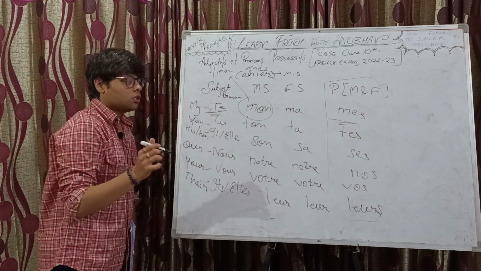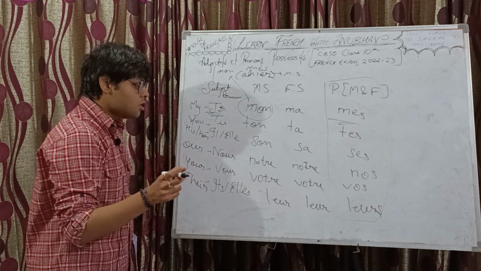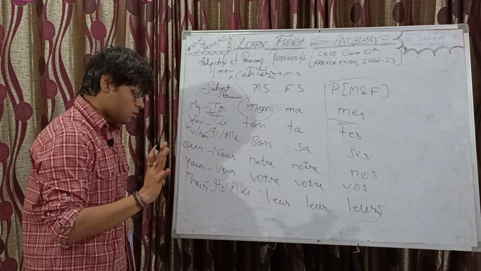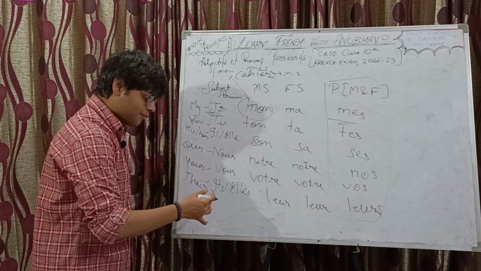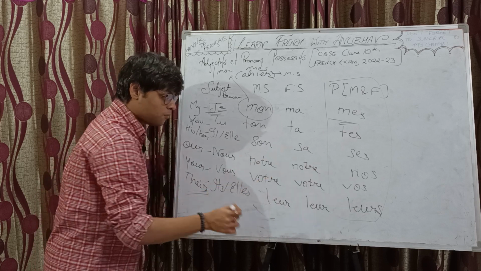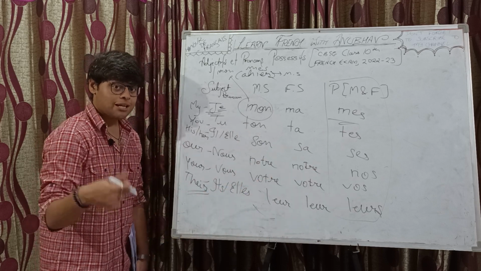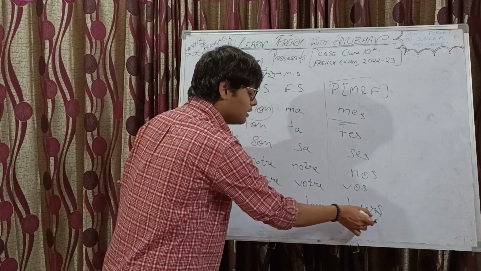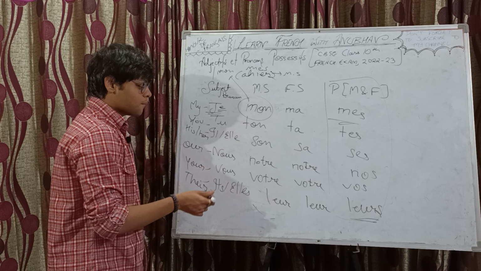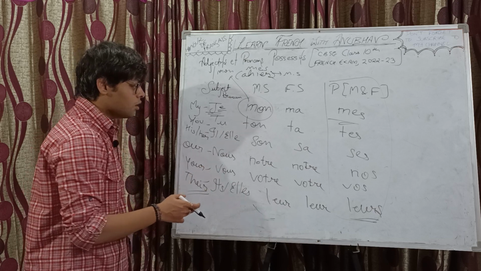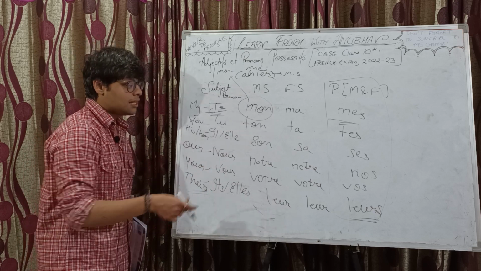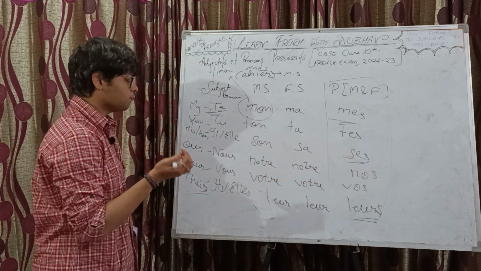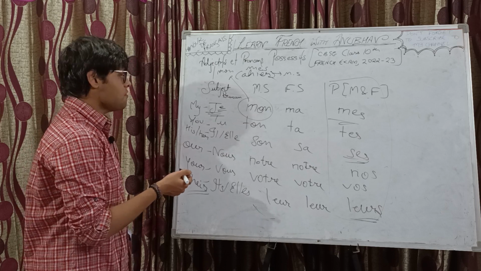Okay, if you want to say their parents. Okay, so now parents is, okay, their. Their means these three are the options, and parents becomes plural, right? So, leurs parents, this one will come. Could have been his or her parents, then ses parents. So in that way you are going to do this.